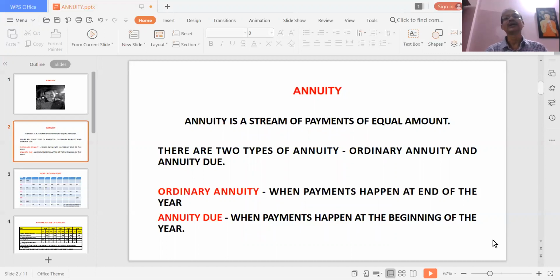So there are broadly two types of annuity depending on when you are depositing the payment, whether at the beginning of the year or at the end of the year. If you are depositing the payment at the end of the year, it is called an ordinary annuity, which is very, very common. And the other one, when the payments are deposited at the beginning of the year, is called annuity due.